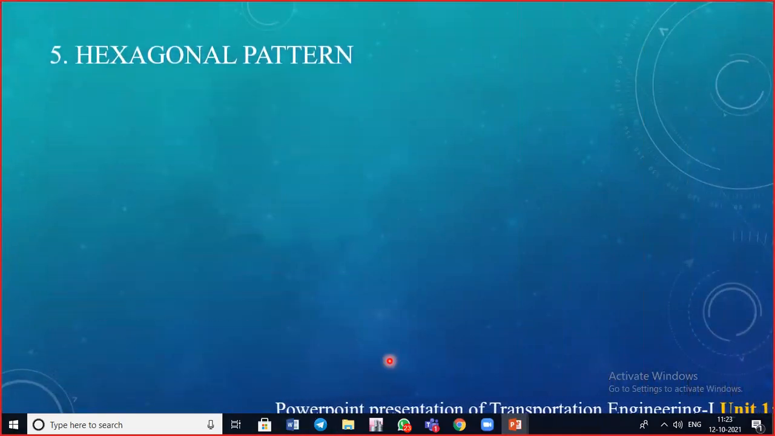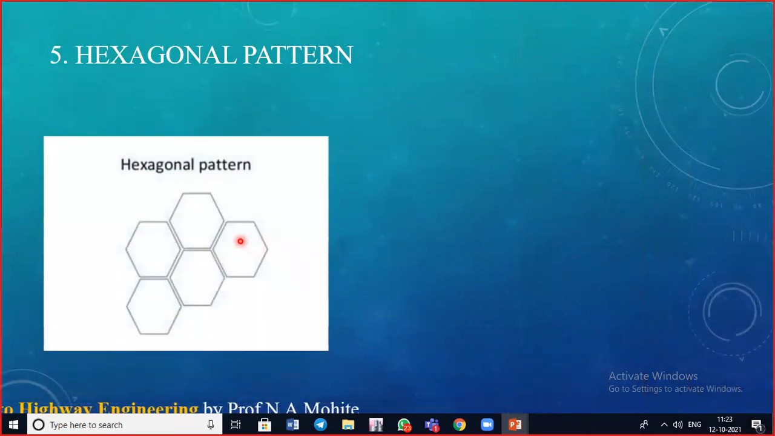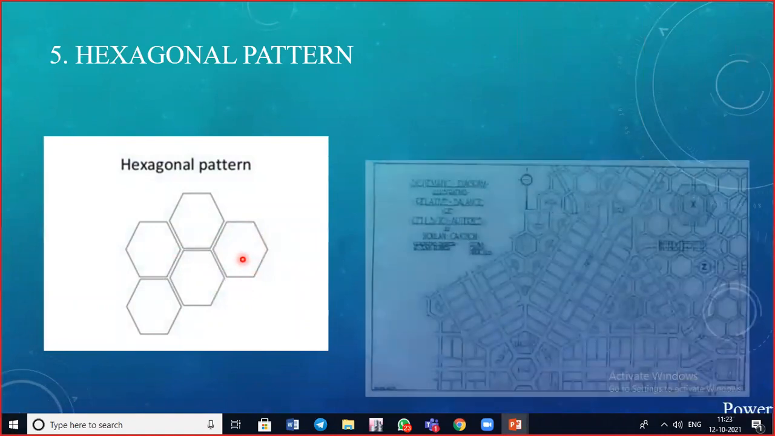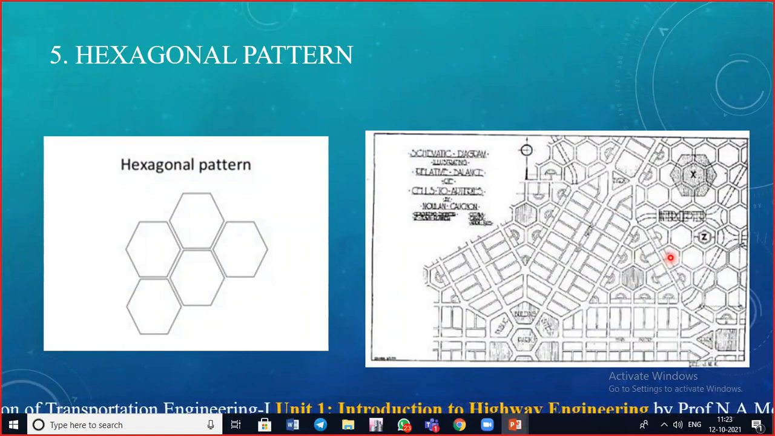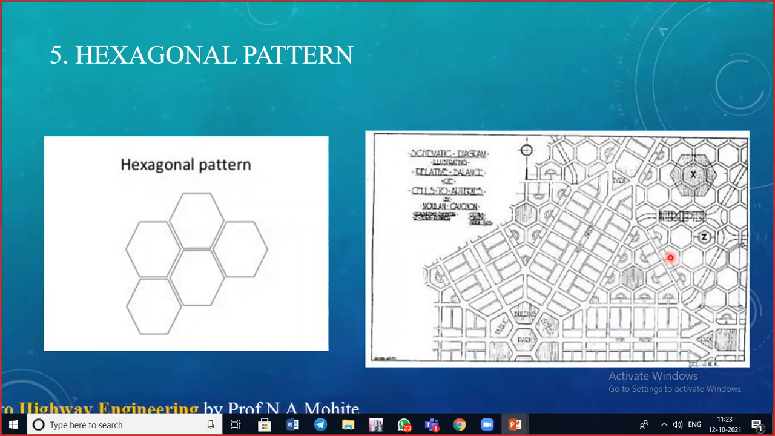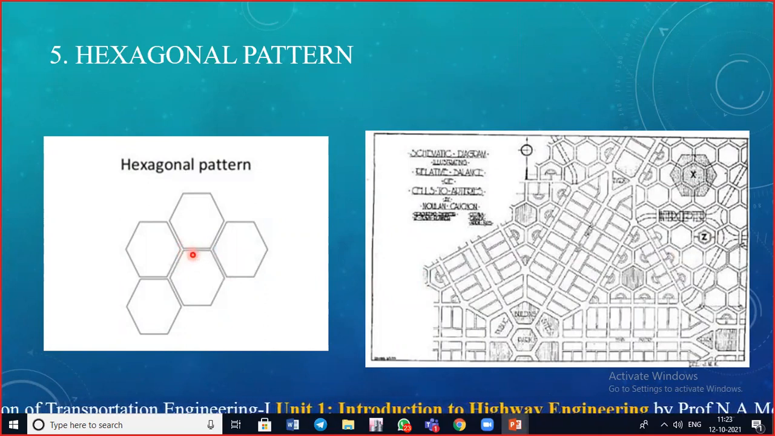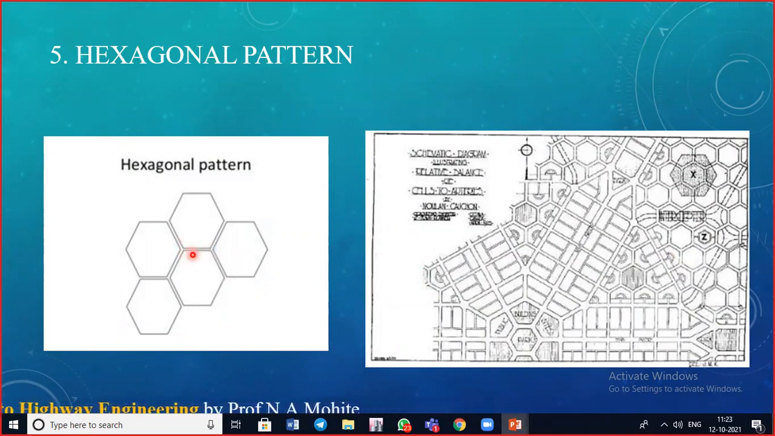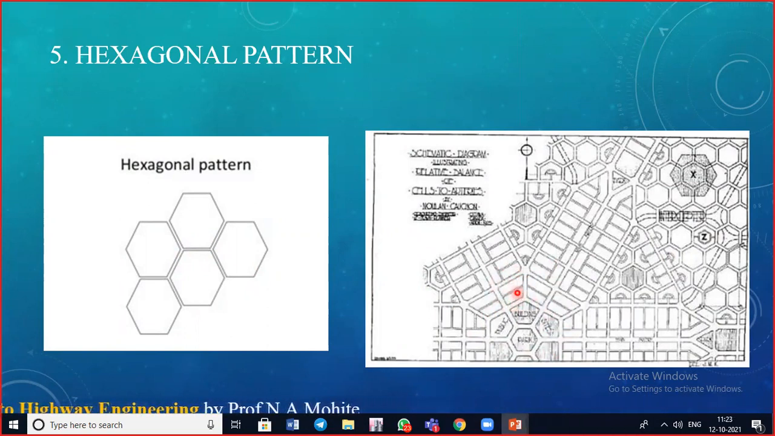The next one, the fifth one, is the hexagonal pattern. In this, the entire area is divided into hexagonal parts. Here you can see the entire part has been divided into hexagonal parts. Three roads meet the built area boundary by the sides of the hexagons at every corner of the hexagon. So the roads are meeting at the corners, forming a hexagon which can be further divided into suitable sizes. Here you can see a hexagon has been formed, and the entire part again is being subdivided into certain parts.